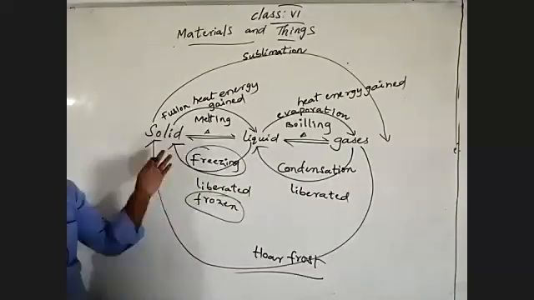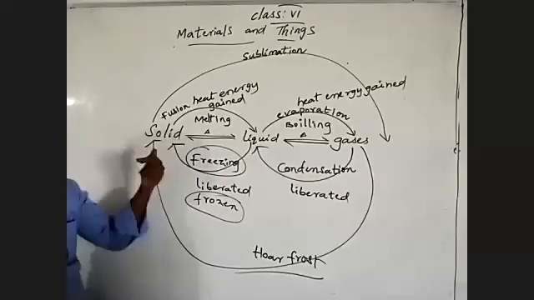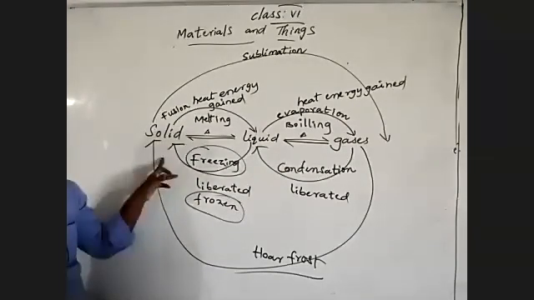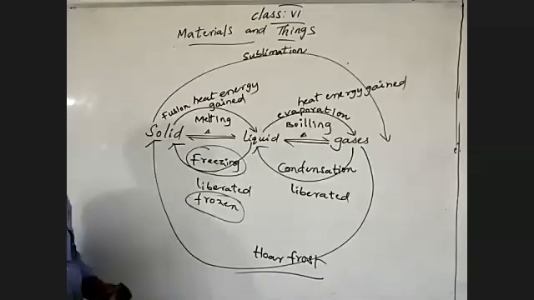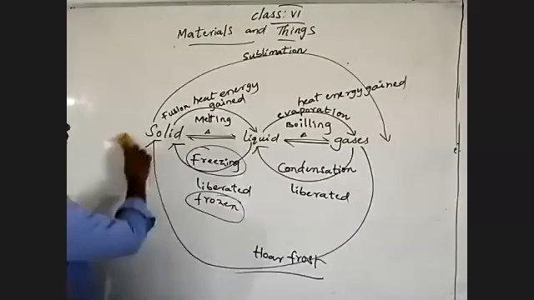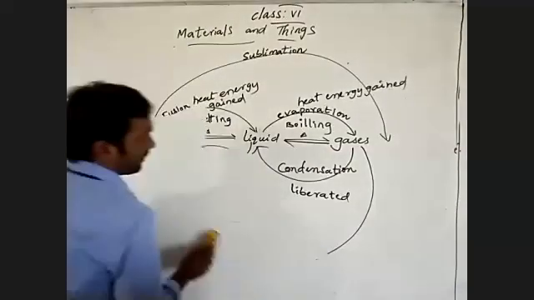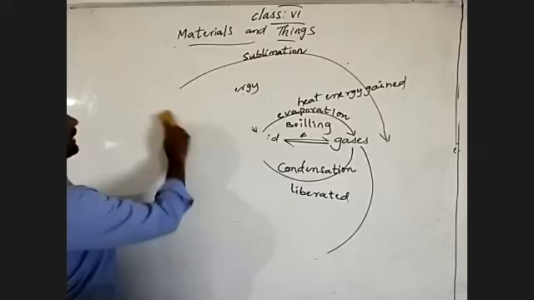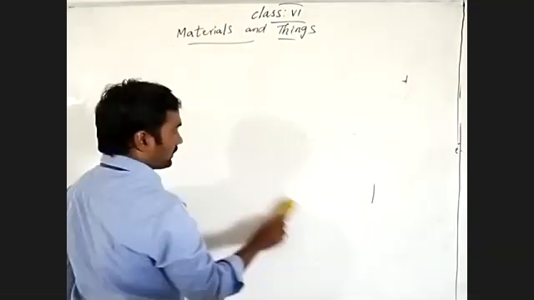Okay, these are what we discussed in states of materials. So states of material, what are those? Solid state of materials, liquid state of materials, and gaseous state of materials. Let's discuss one example: the substance which can exist in three states.